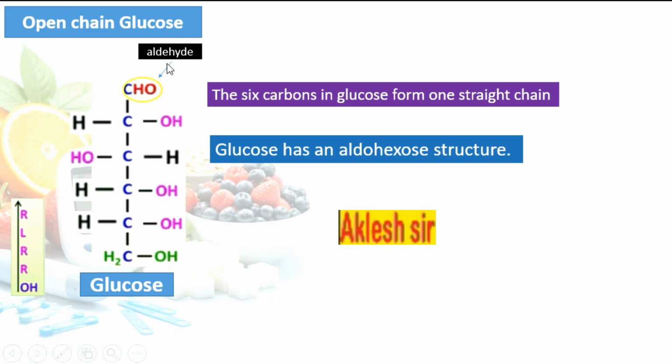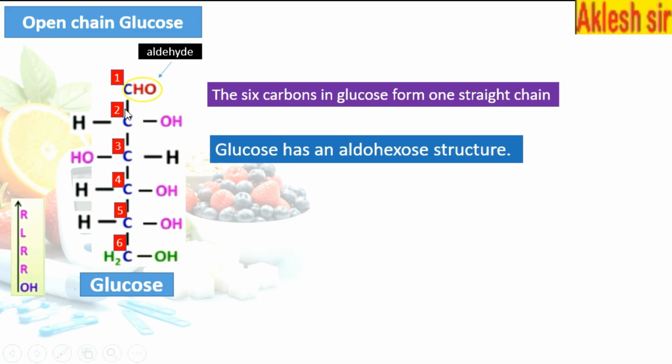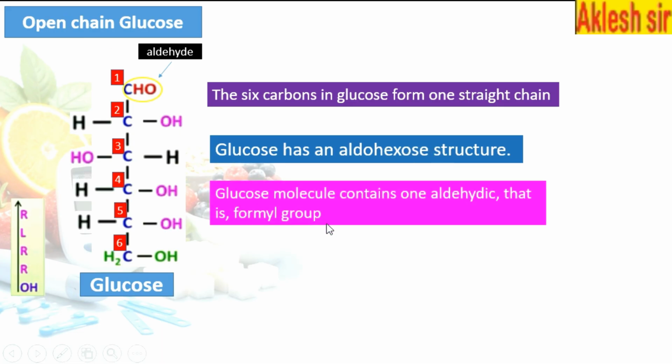Aldo means aldehyde, and hexo means 6 carbon atoms. Since there is an aldehyde group, it is known as aldo, and since there are 6 carbons, it is known as hexo. So glucose is an aldohexose.